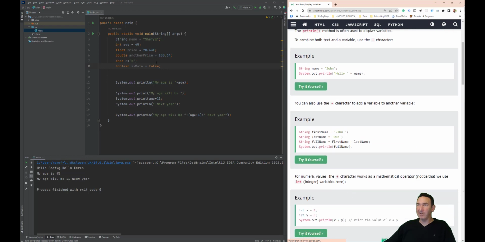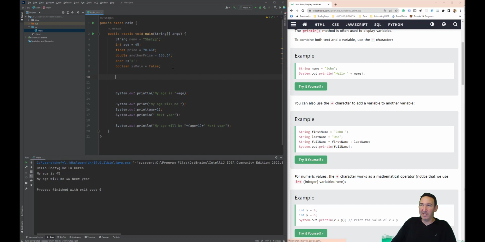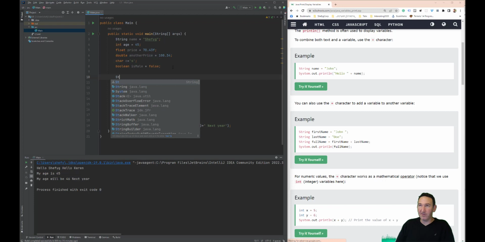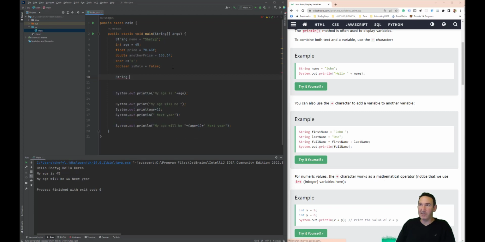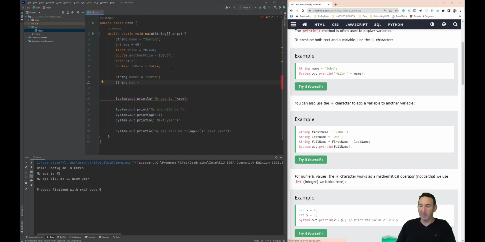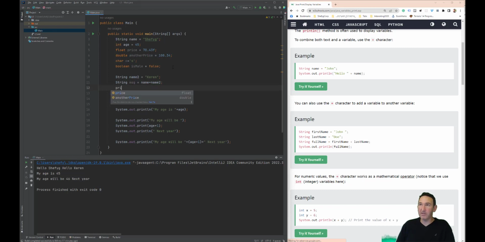Okay, we can actually do this. Let's say we have, let's do another name. We had the Chef, and let's do name2. You can name variables like this, and let's put Kevin again. Then I could do a String message, msg. It will be name plus name2.